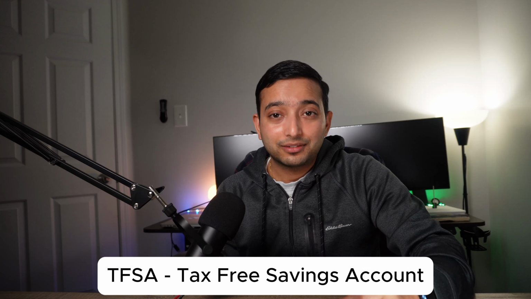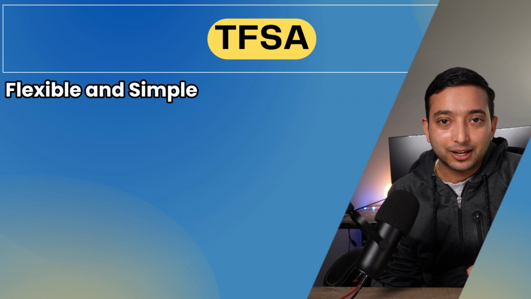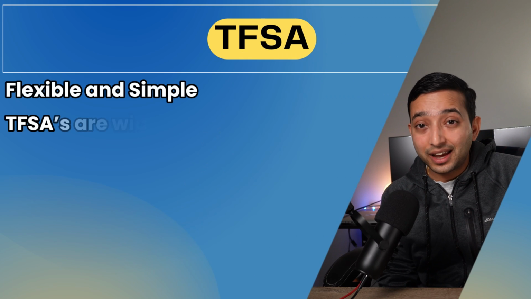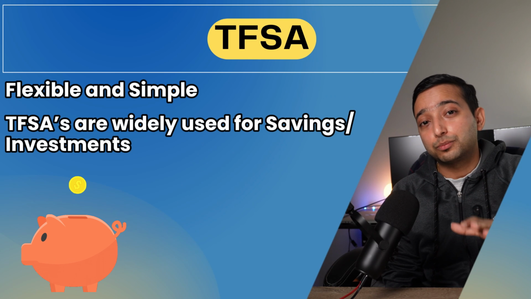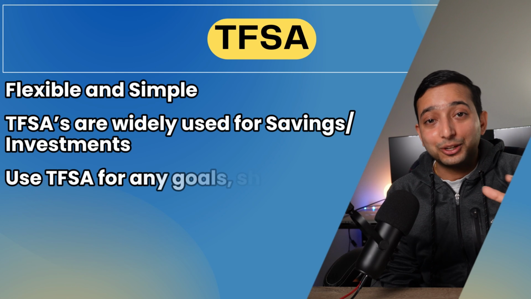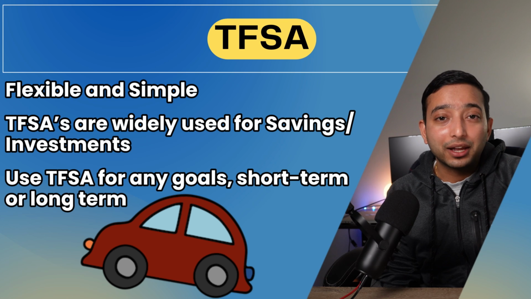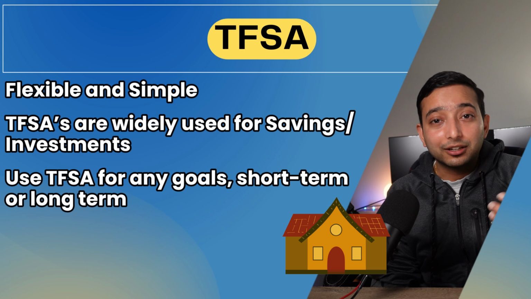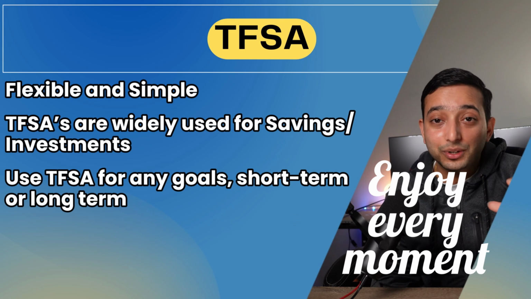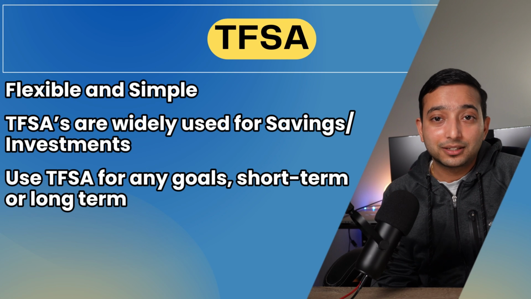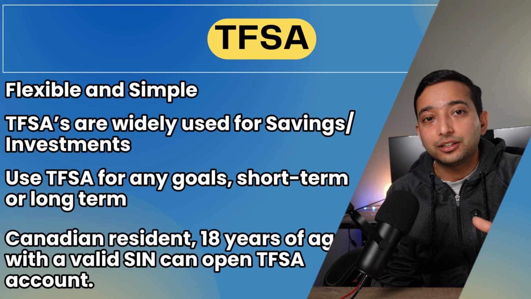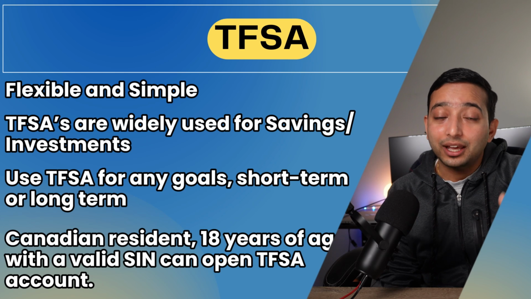The first one is TFSA, Tax-Free Savings Account. Think of this as your flexible savings account. Since it was rolled out in 2009, the TFSA has become one of the most popular ways to save. The good part is you can use this account for anything. Let's say for short-term goals such as buying a new car or a down payment, or even long-term goals such as retirement, you can use TFSA for all of these. Canadian residents who are at least 18 years old and have a valid SIN number can open the account.